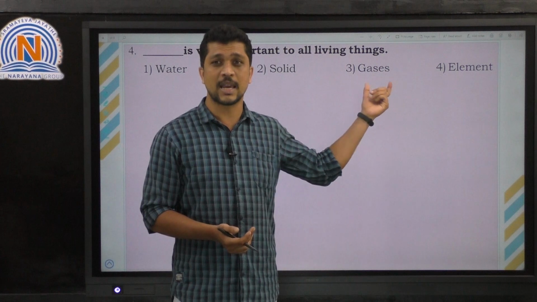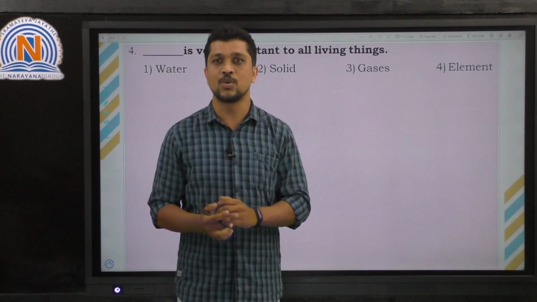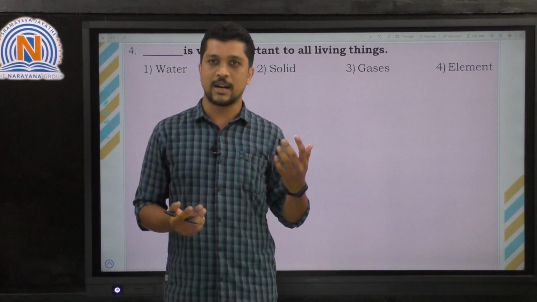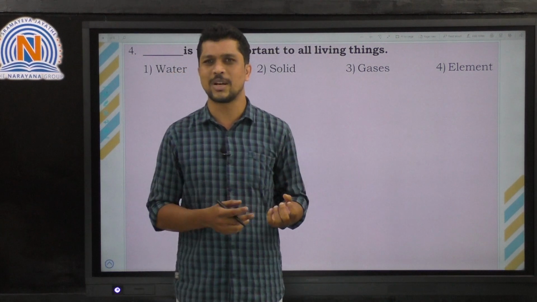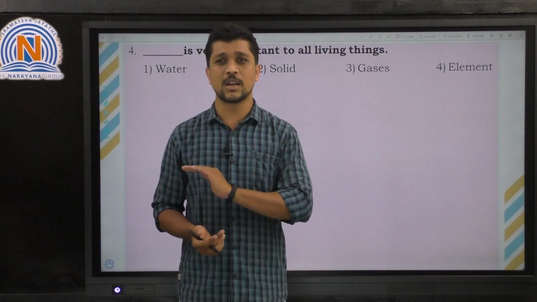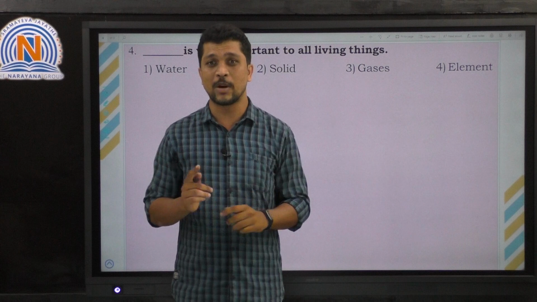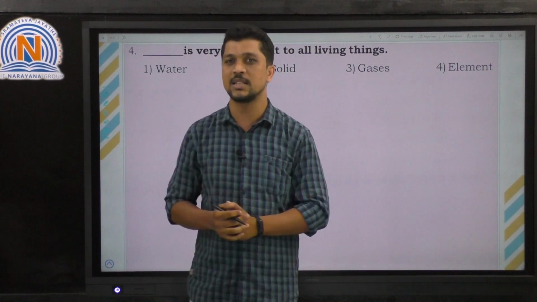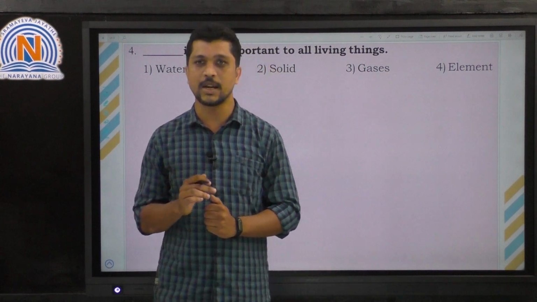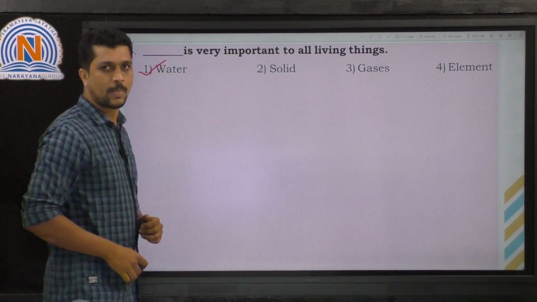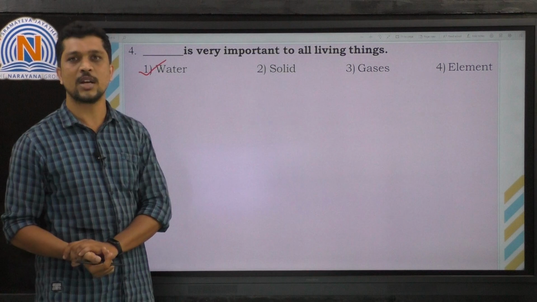But they have given gases, this is a generalized statement. Gases means oxygen will be there, carbon dioxide, nitrogen dioxide, nitrogen, carbon monoxide, so many gases are present. But we cannot say that gases are very essential for living things, but we can say that water is very essential for living things. So the correct option is water, that is first option. Clear? Let's move on to the next question.